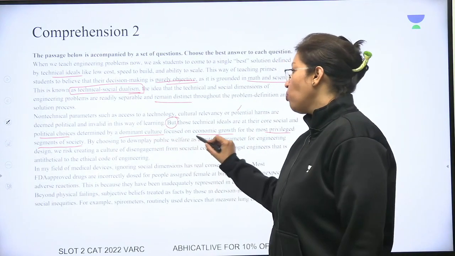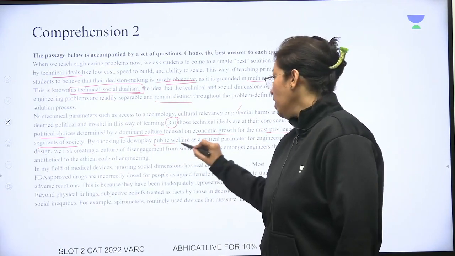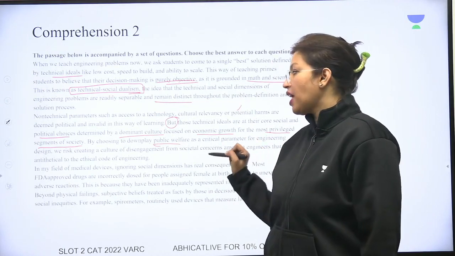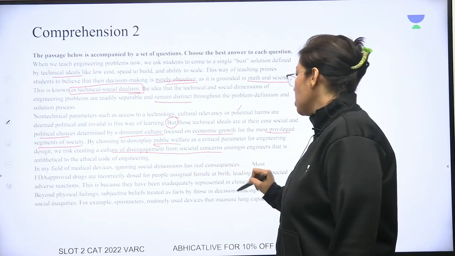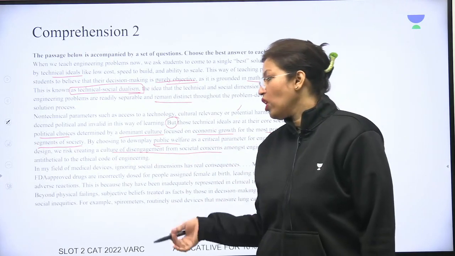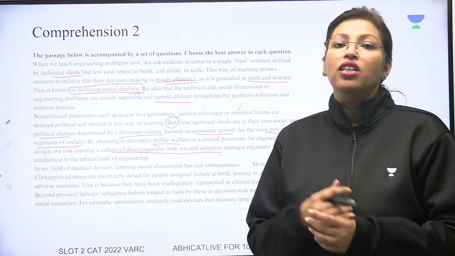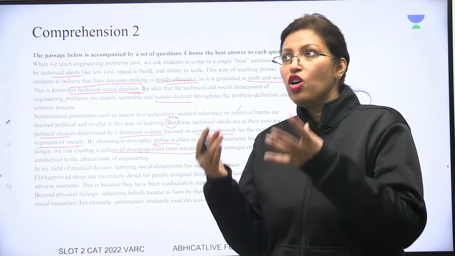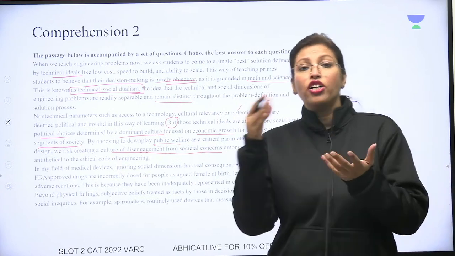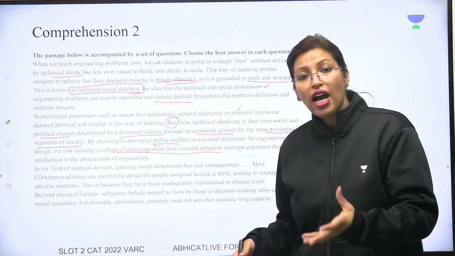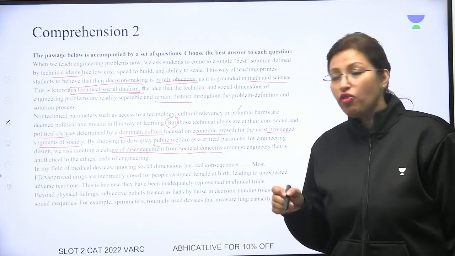By choosing to downplay public welfare, when you choose to ignore or give it less importance as a critical parameter for engineering design, we risk creating a culture of disengagement from societal concerns amongst engineers that is antithetical to the ethical code of engineering. So engineering codes say that we should have engineering which is not divorced or disengaged from societal concerns. So engineering also requires societal concerns to be worried about.